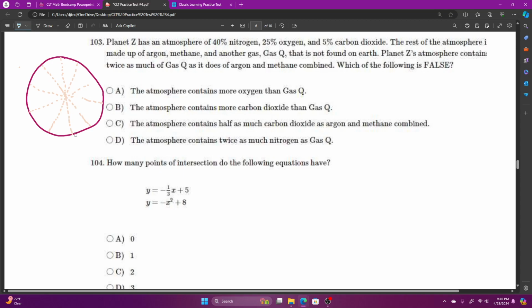And we've got 40% nitrogen, so that's 4 sections here: 10, 20, 30, 40. Then 25% oxygen.